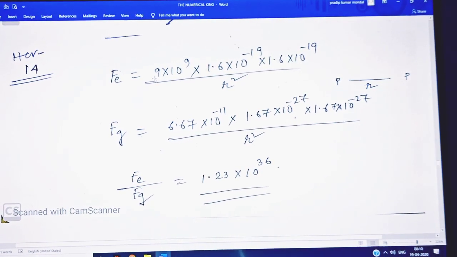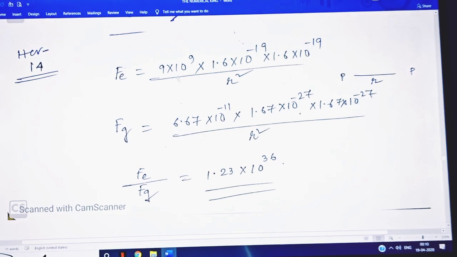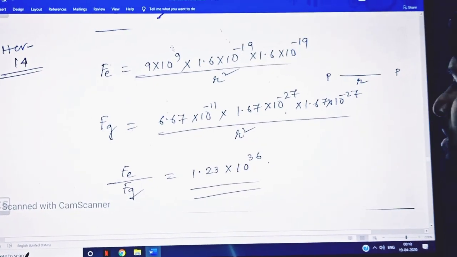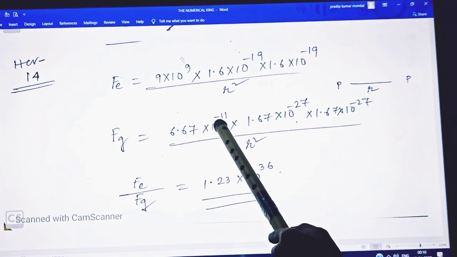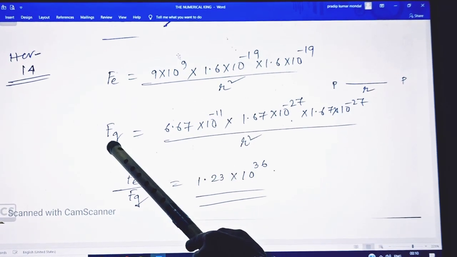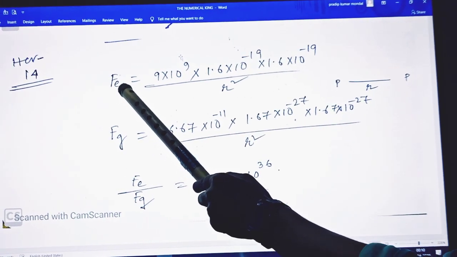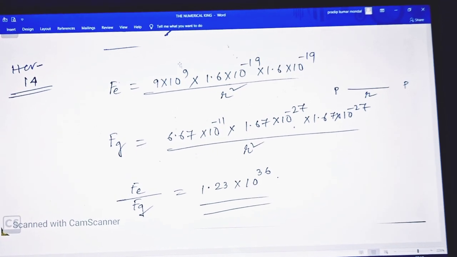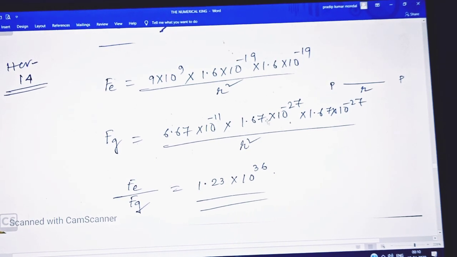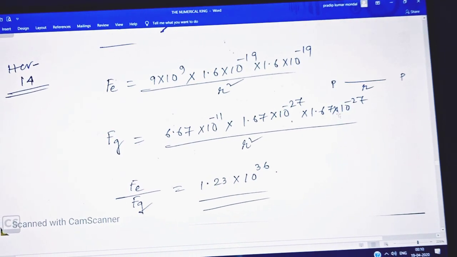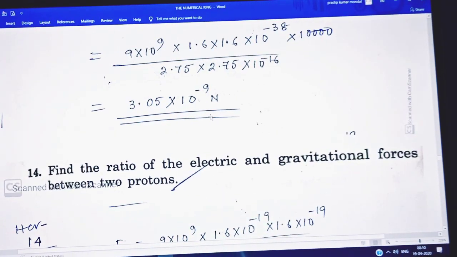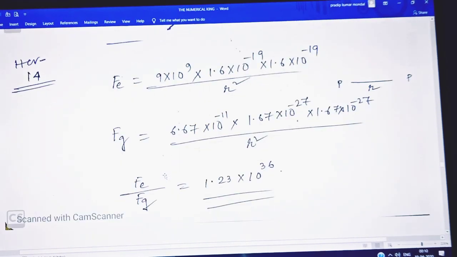If we compare, for the electrostatic force the proportionality constant is 9 into 10 to the power 9, and for the gravitational force it is 6.67 into 10 to the minus 11. So the order is 10 to the minus 10. This is the weak force, and this is the strong force. Comparing the two gives you particular knowledge. So this into 1.67 into 10 to the minus 27 and 1.67, this is the mass of the protons, two protons given here.